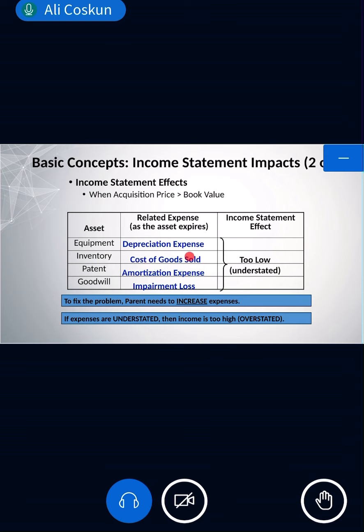So all of these expenses are understated. So if these expenses are understated, then operating income, profit, is understated or overstated? If expenses are understated, profit will be overstated because we are not showing the expenses. So profit is more than it should be. If expenses are understated, then income is overstated.